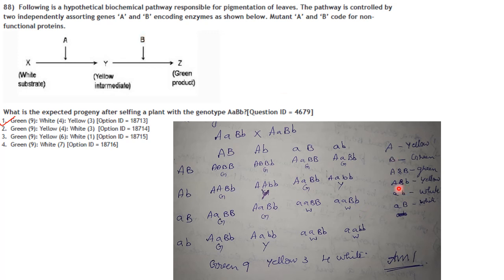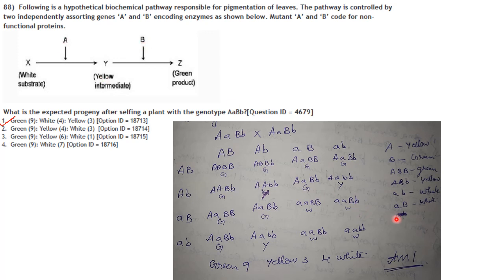Again, if capital A and small b are present, small b means B is mutated, so it doesn't code for a functional protein. They have already told us mutant A and B code for non-functional proteins. So if capital A is present but B is mutated, you will get only the yellow phenotype. Now if both A and B are mutated, you will get white phenotype.